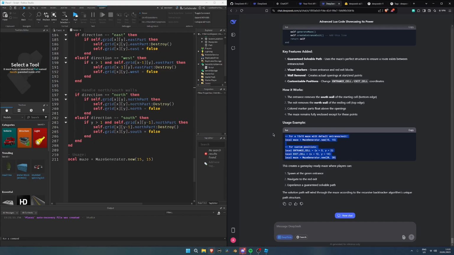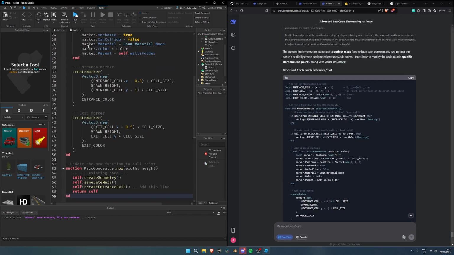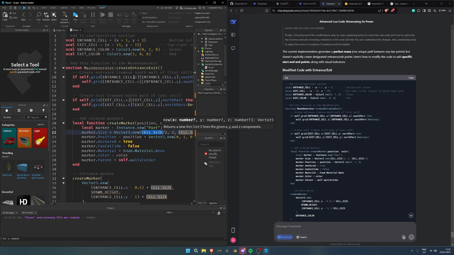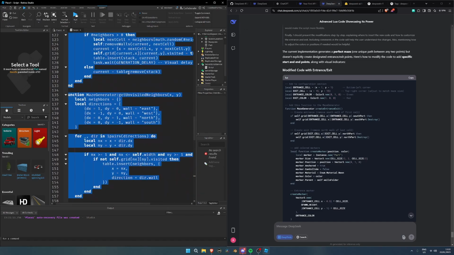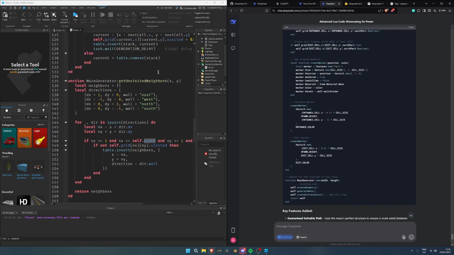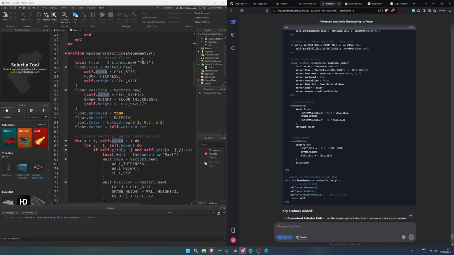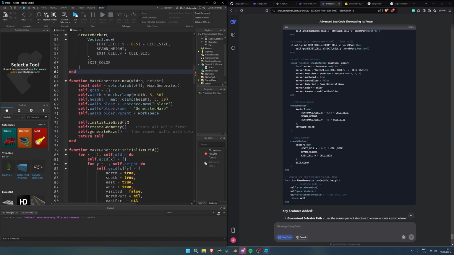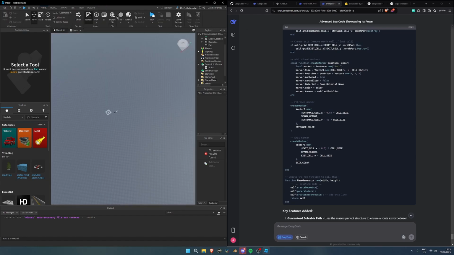Now we can change the entrance cell, exit cell, and we can create a new maze, right? So we're just gonna copy this. Gonna do this, and we have an error. So apparently what it wants me to do is just paste this in. So it wants me to keep everything. Okay, as a perfect maze, one unique. Okay, generator.new at this line. Okay, yeah, perfect. I just gotta paste it above. All right, pretty straightforward. Self-create entrance exit. So yep. Now if I click run,